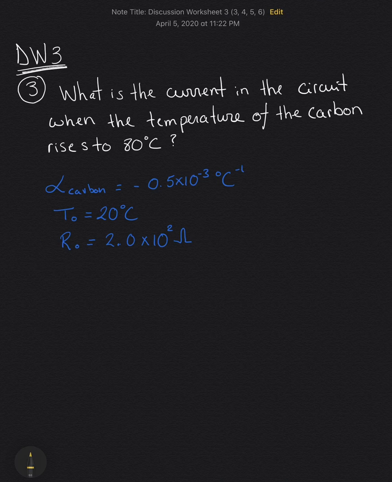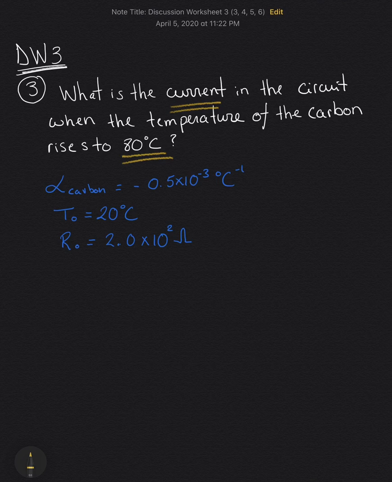So question number 3 states at 20 degrees Celsius, the carbon resistor in an electrical circuit connects to a 5-volt battery and has a resistance of 200 ohms. And the question is, what is the current in the circuit when the temperature of the carbon rises to 80 degrees Celsius? So in this question, we're going to mix Ohm's law with our equation of resistance as temperature increases.